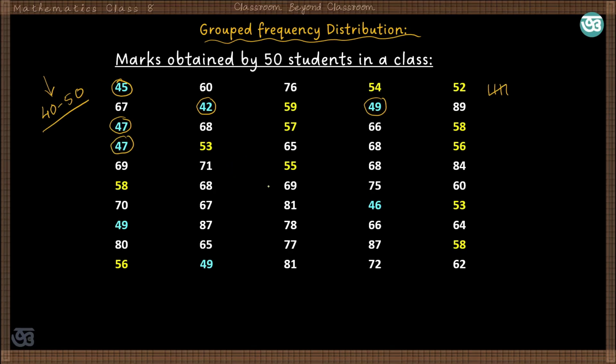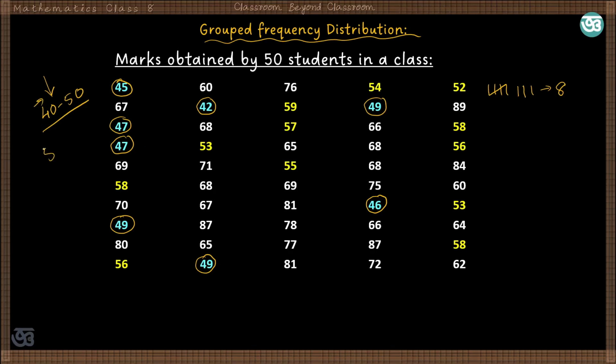Then again this is 46, so this is 1, 49, this is another, then again 49, this is another. So in this class or in this range, there are 5 plus 3, 8 students obtaining marks between 40 and 50.